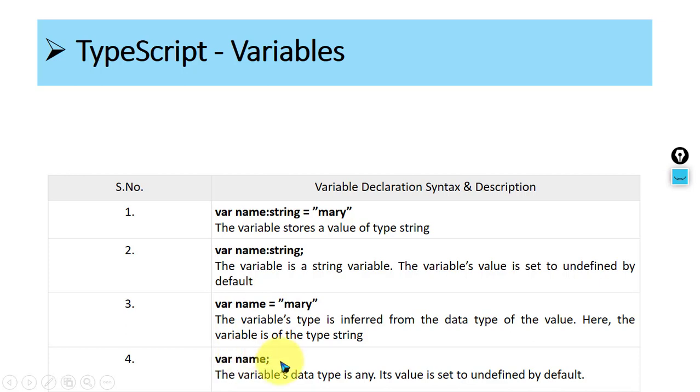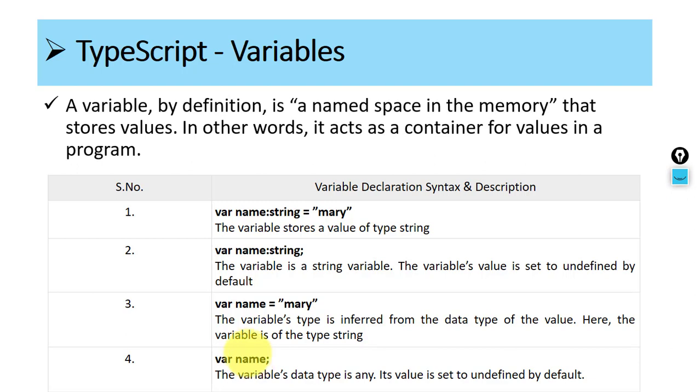The fourth way is a variable whose data type is any. In this case, in name you can store any type of data, because here you have not mentioned any specific data type, like colon string, colon int, colon number. No. So here you can store anything. Its value is set to undefined by default. Var denotes it's a variable, but it is not of any specific type, it is any type. Okay,